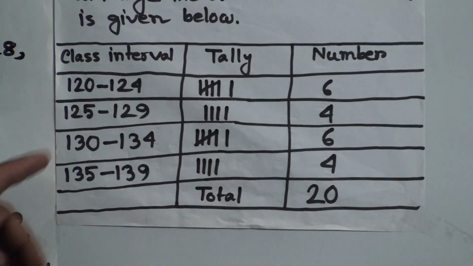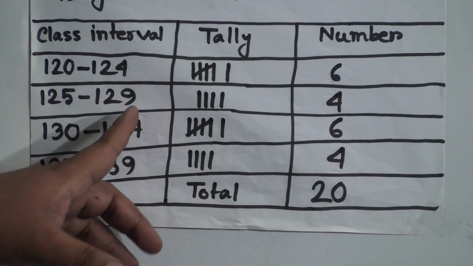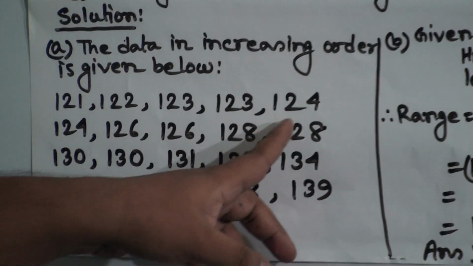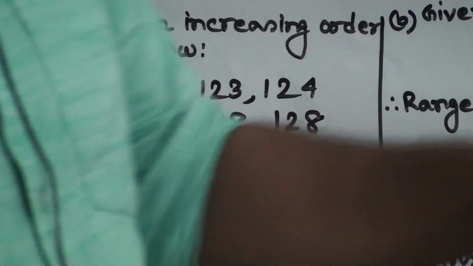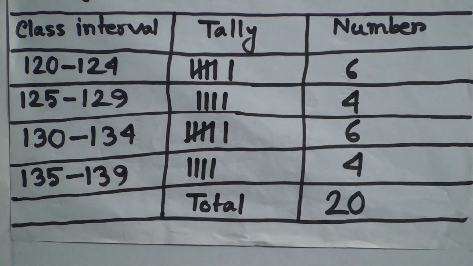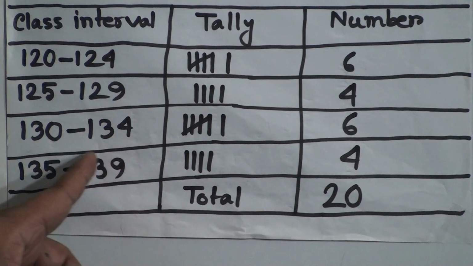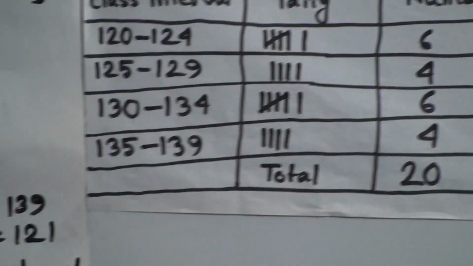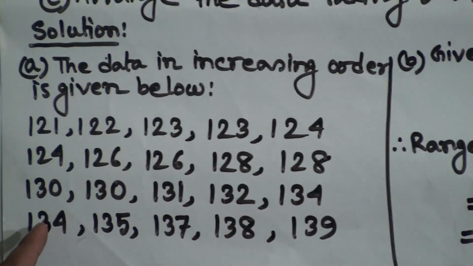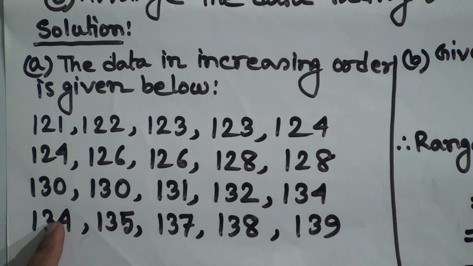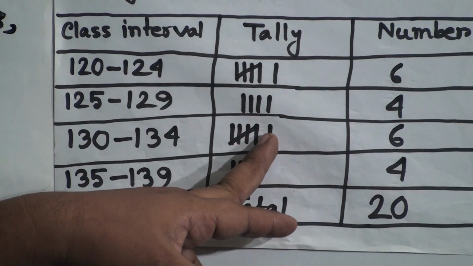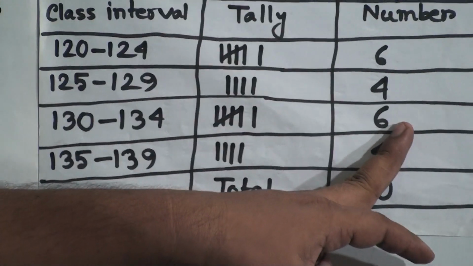Next, from 125 to 129, how many numbers are there? Notice 1, 2, 3, 4. So how many numbers? 4 numbers. We write 4 tally marks, and this 4 is written here. Okay, now we consider the interval 130 to 134. Now count: 130, 131, 132, 133, 134 and 135, 6 numbers. So we write as usual the tally marks, and this 6 is written here in number.